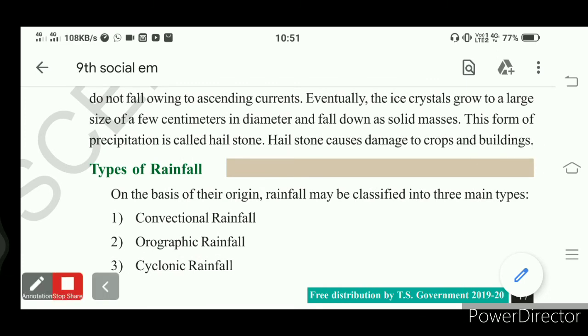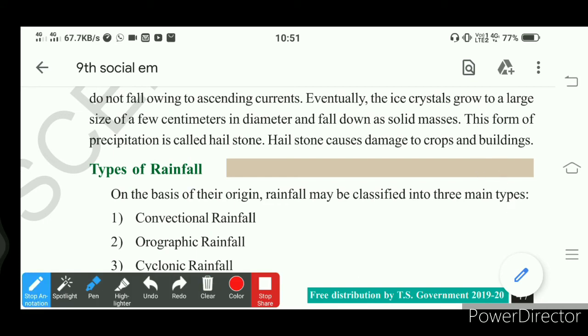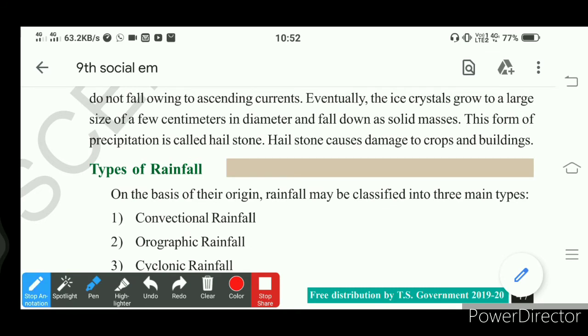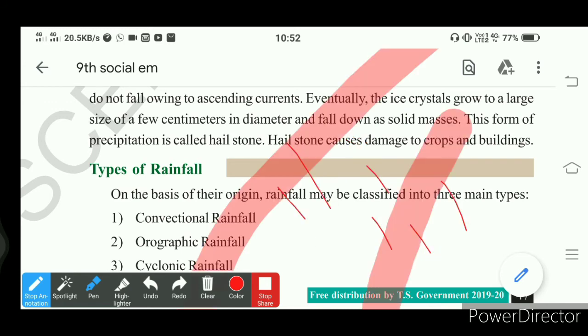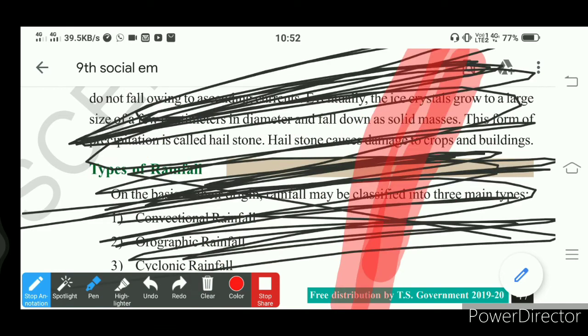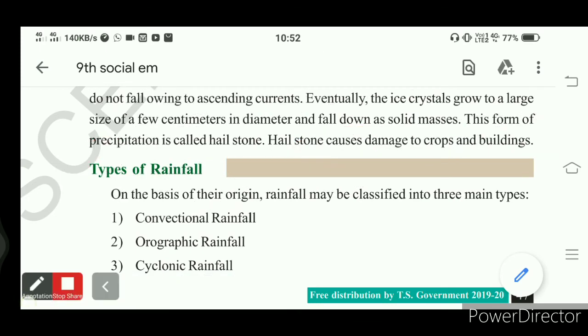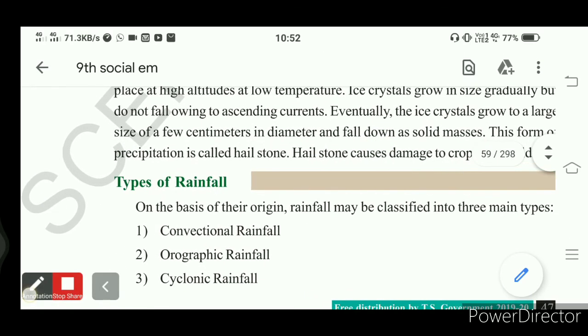So due to the vertical air current, we see ice crystals in the atmosphere. The ice crystals grow in size. Okay, one ice crystal joins with another ice crystal. In that way, large ice crystals form and they fall on the earth's surface. That is what we call a hailstone. Understand, dear student? This is called a hailstone.